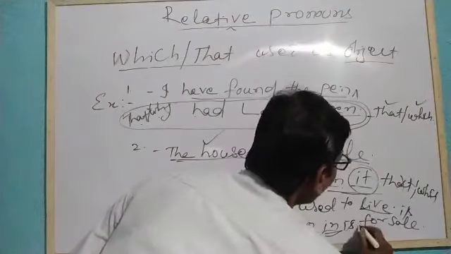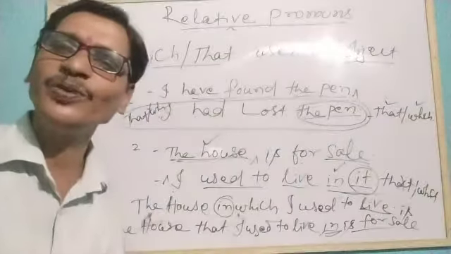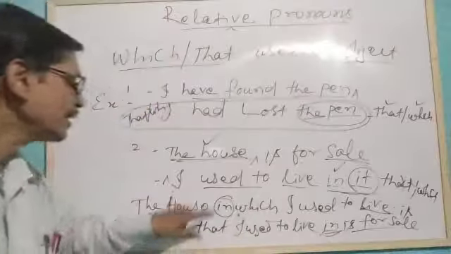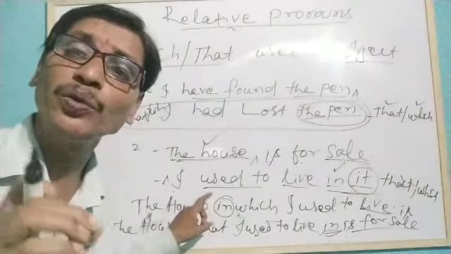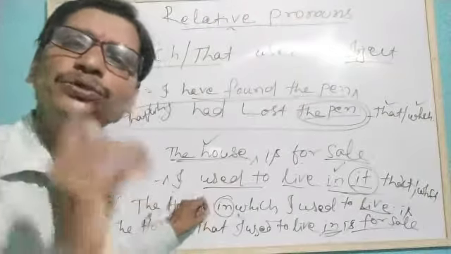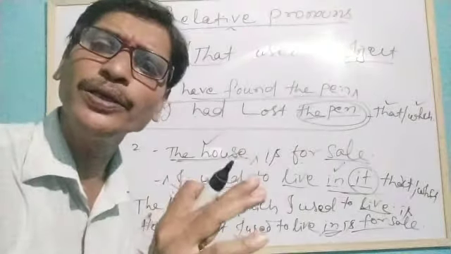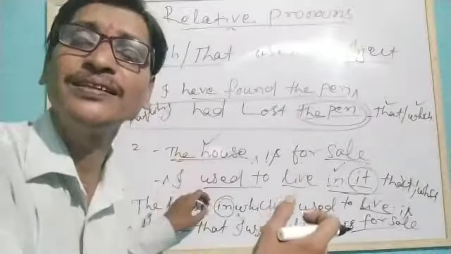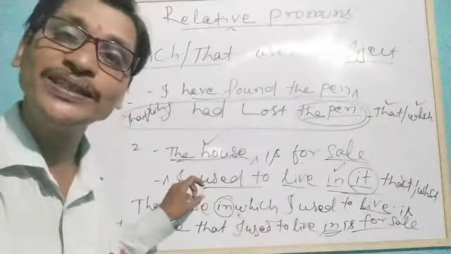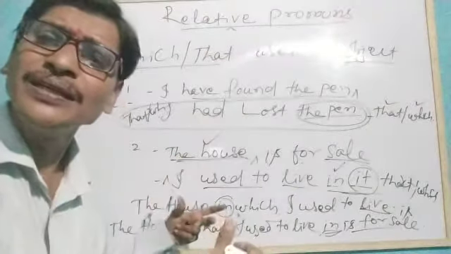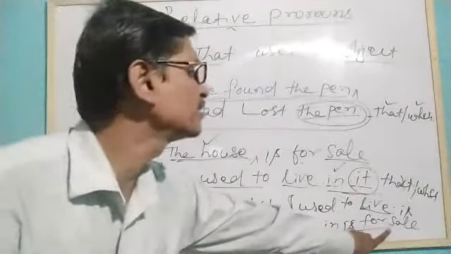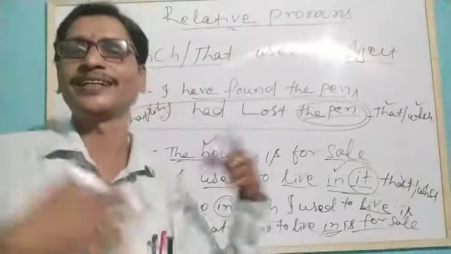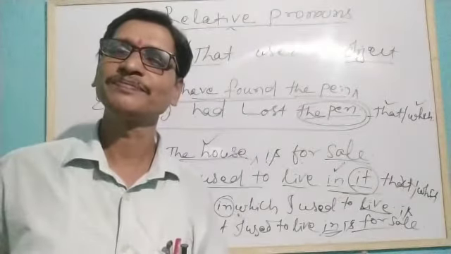Also we can do it either way. So if we use a preposition before the relative pronoun which and that, we must use only which. We cannot use in that, but we can write in which. But we can use that if we don't keep the preposition before that and take it after the verb, so that it is correct either way.